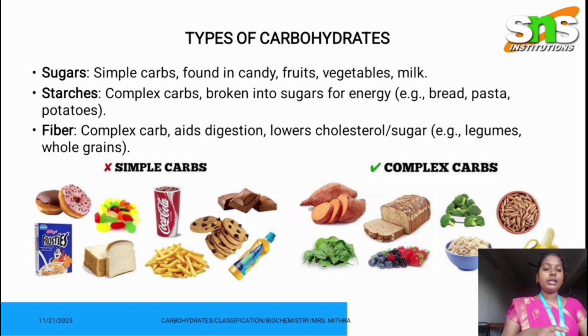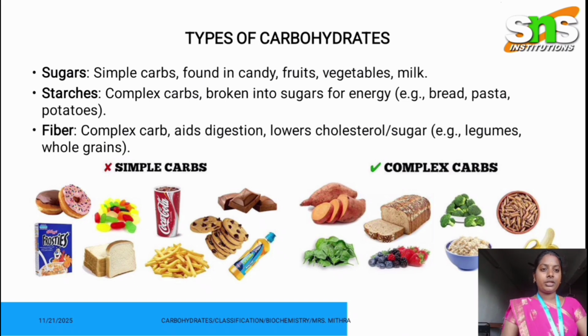And fiber is a complex carbohydrate, and it is mainly involved in digestion and prevents constipation. It also helps in lowering cholesterol and blood sugar levels. Examples are legumes and whole grains.